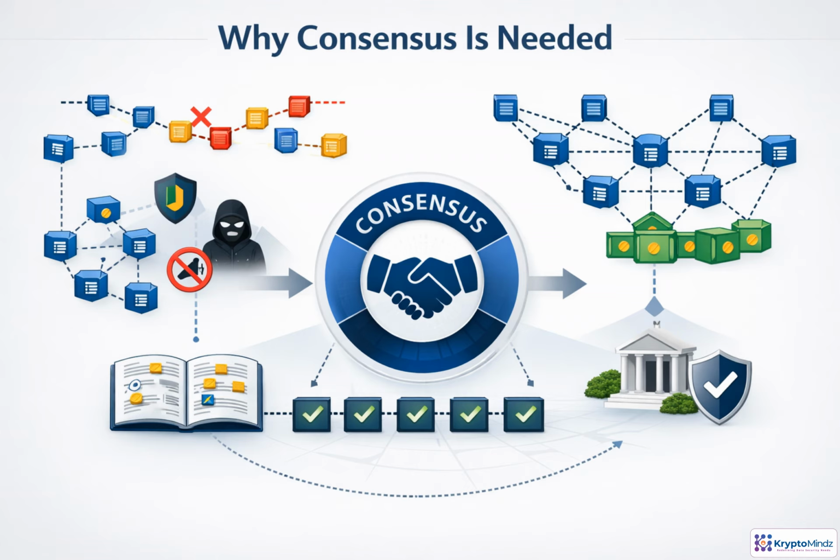If every node keeps its own copy of the ledger, who decides the truth? Consensus provides that shared decision process. It turns proposed blocks into accepted records, even when some participants fail, disconnect, or act maliciously.